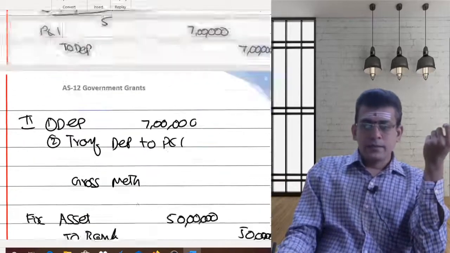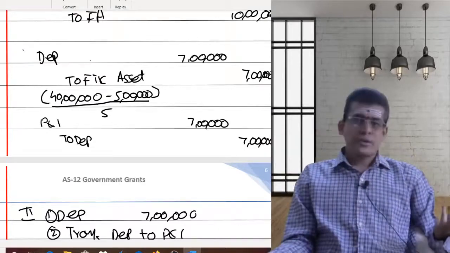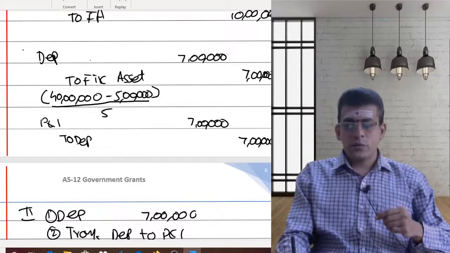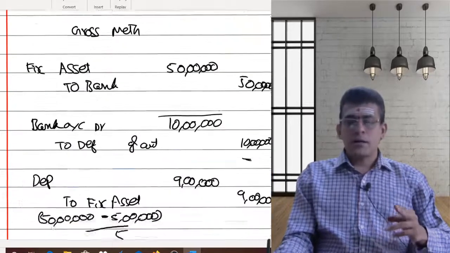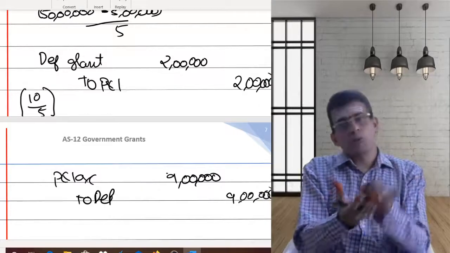So earlier in your net asset method, directly you are debiting your profit and loss account with 7. So the net impact is the same. Both the methods will give you the same impact. Earlier you are debiting with 7. Now you are debiting with 9, crediting with 2. Ultimately the net impact is going to be 7.